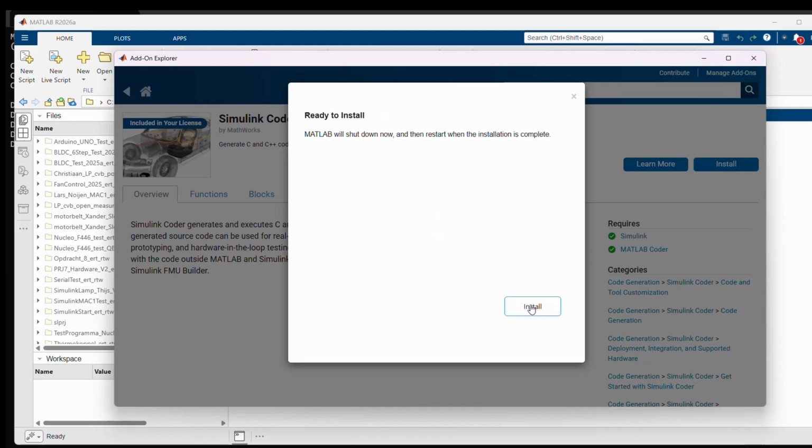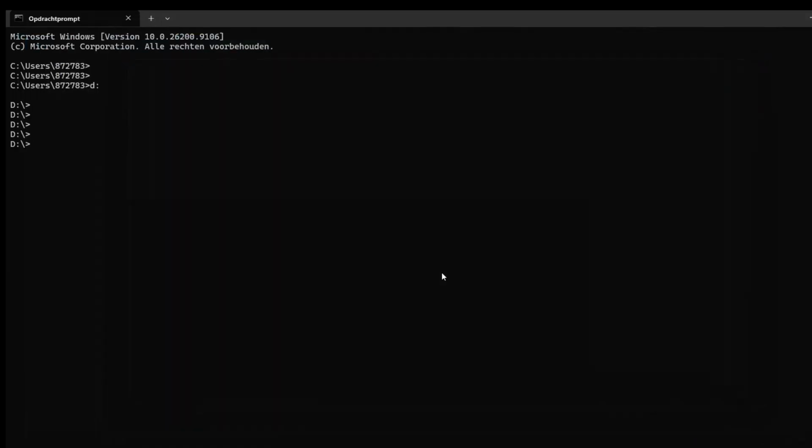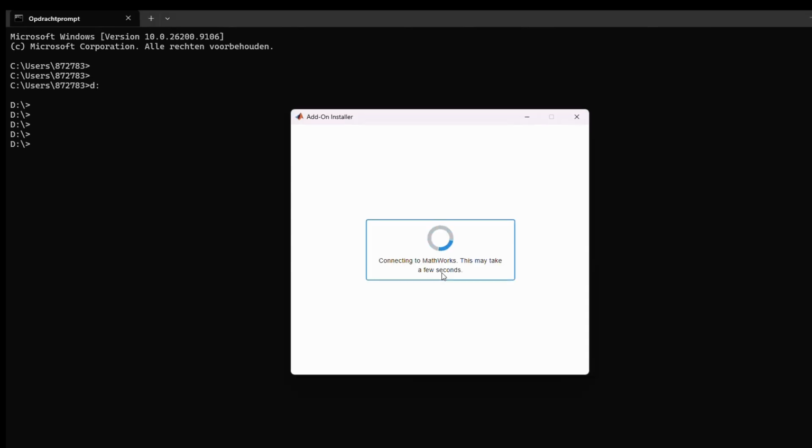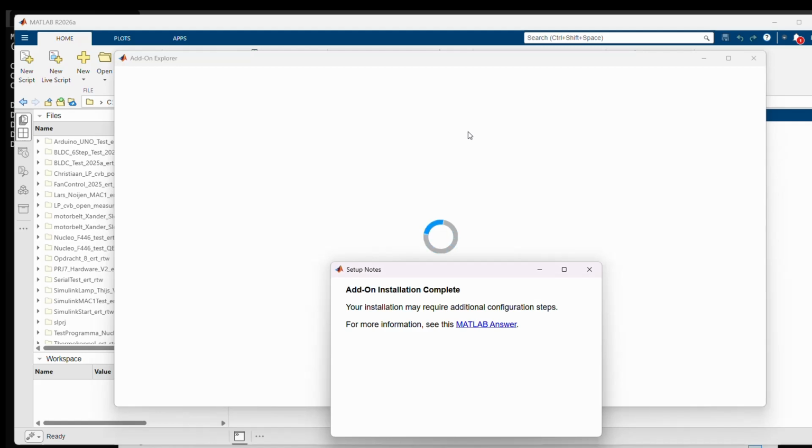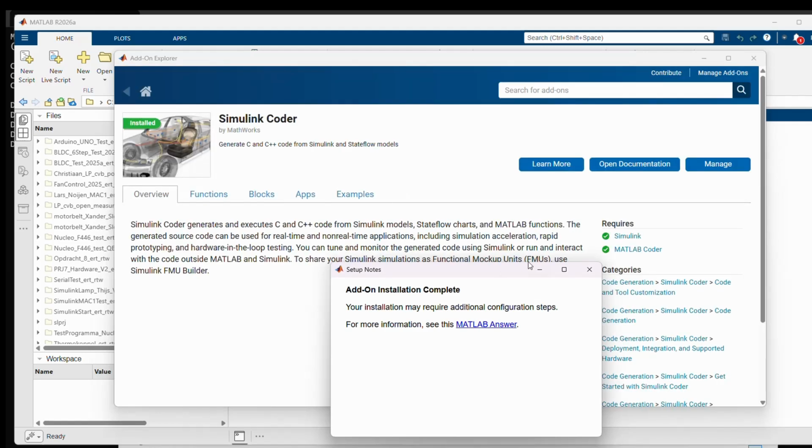And install, and then again this will take a while for the installation. And there's our second installation.